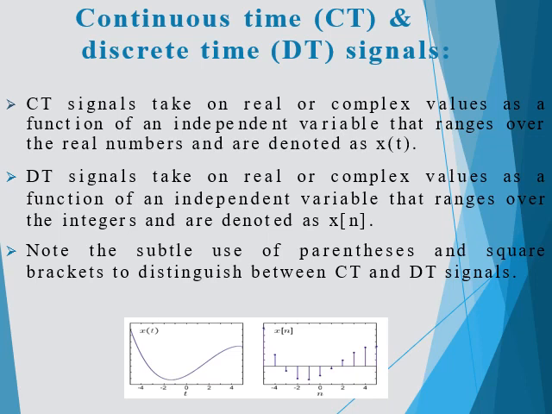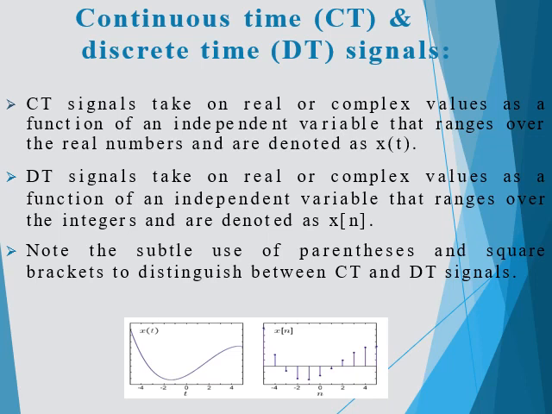You just look at the first diagram. The signal varies continuously with time. Now look at the second one. It is a discrete signal, taking real or complex values as a function of an independent variable that ranges over the integers, and is denoted as x of n. It is divided into equal intervals, and each interval is represented by an integer. So that is nothing but discrete.